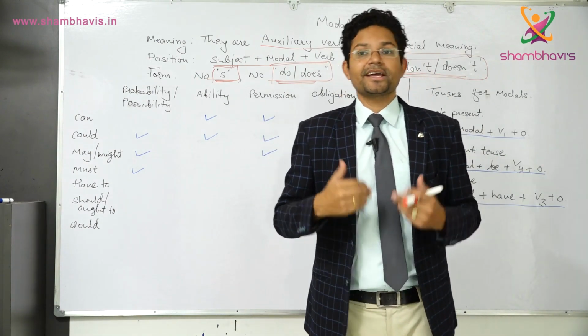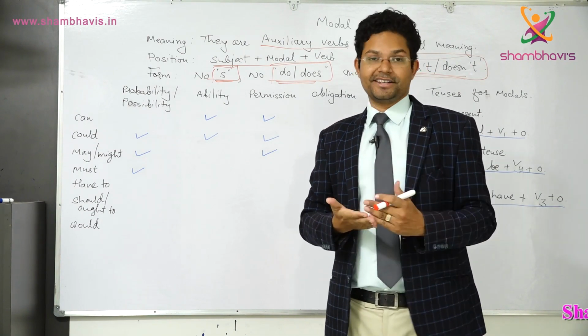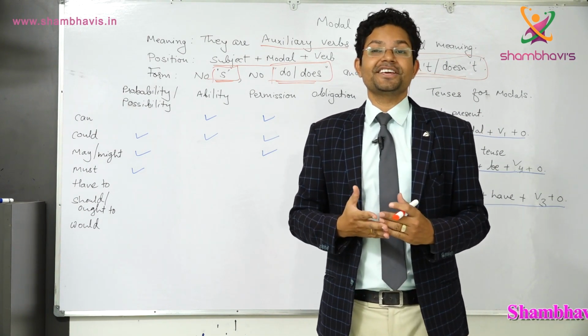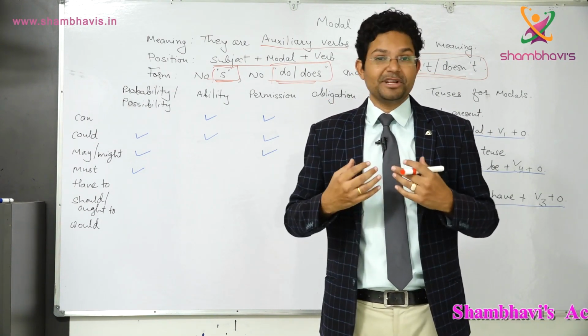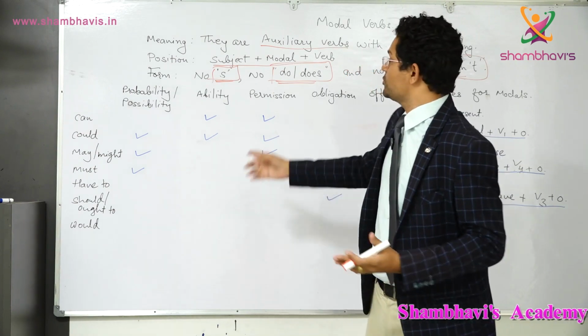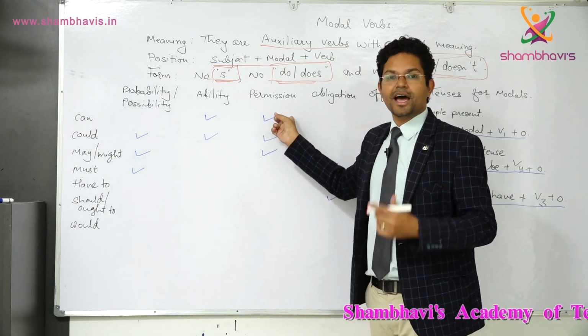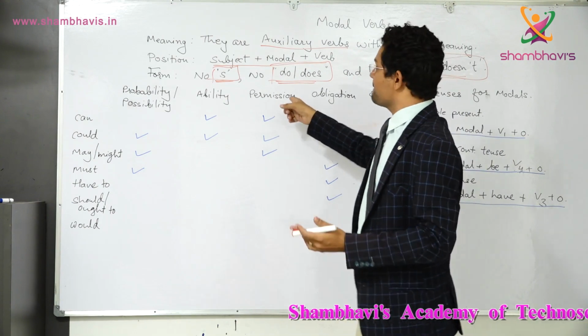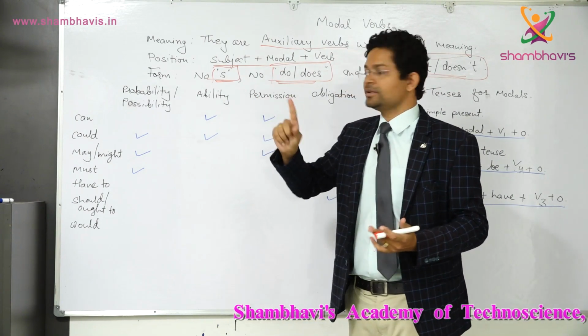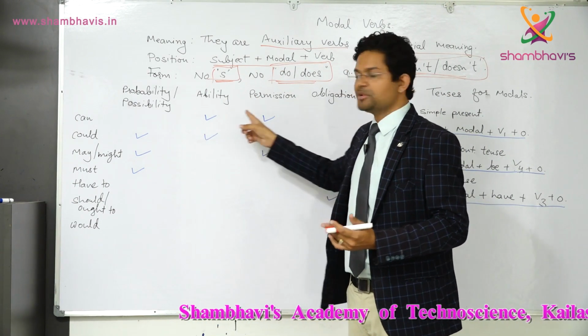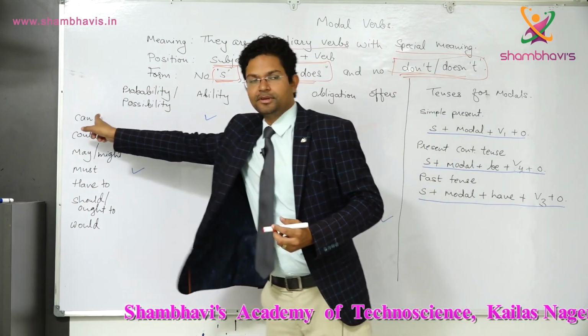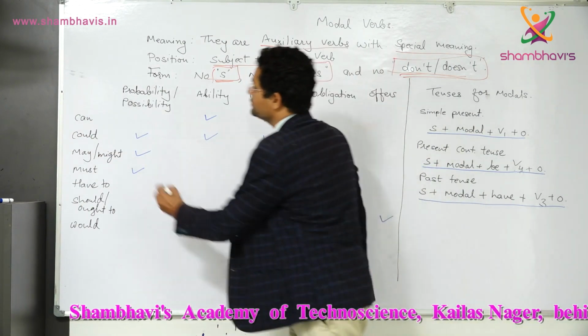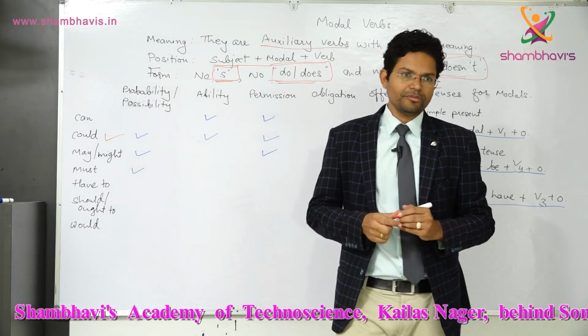When you say can I come in, sir, it is a correct sentence, but in that case you are not asking about your ability, that I have the ability to come in, but you are asking permission. Can I come in? It is used for permission. Okay, so 2 meanings. Number 1, ability, and number 2, permission. That is for can. Okay, the second one is could.